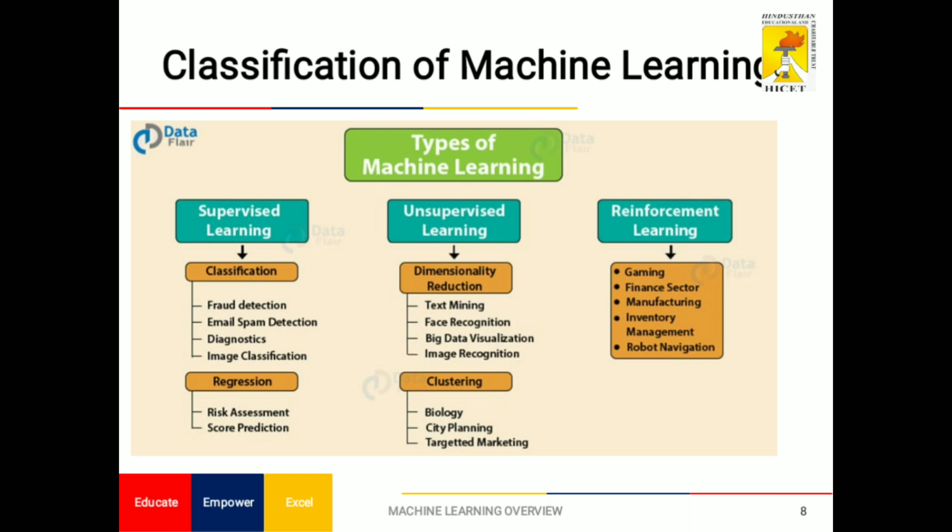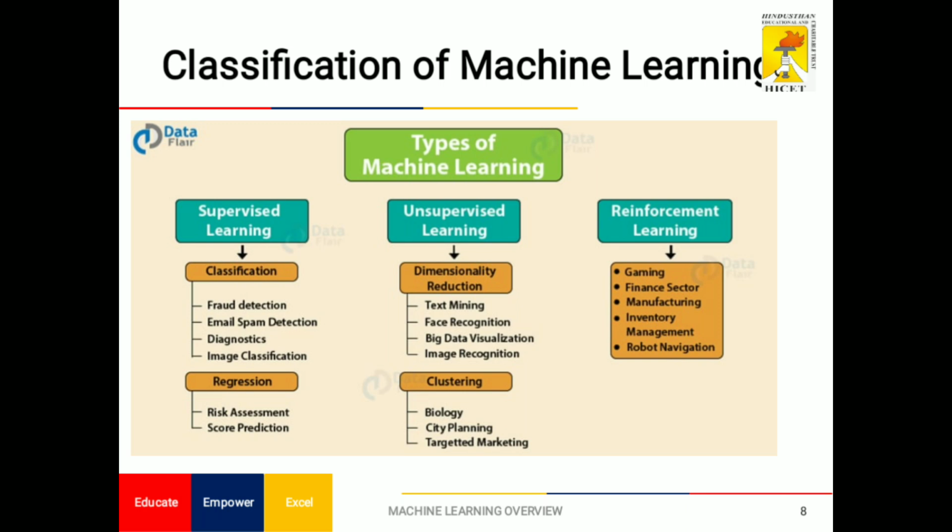It is divided into two types: classification and regression. In classification, we analyze fraud detection, email spam detection, diagnostic images, and image classification. These are the classification methods using machine learning. The second type is the regression method. Regression is used for risk assessment and score prediction. These are the two types we analyze.